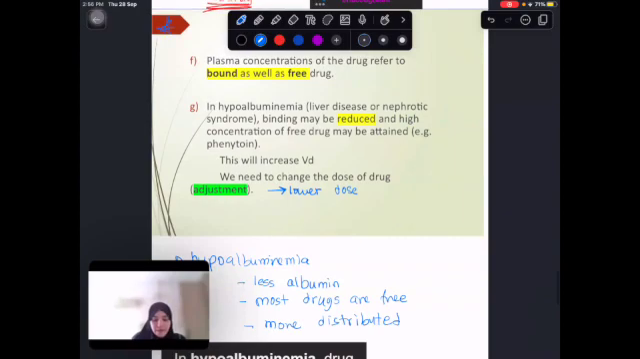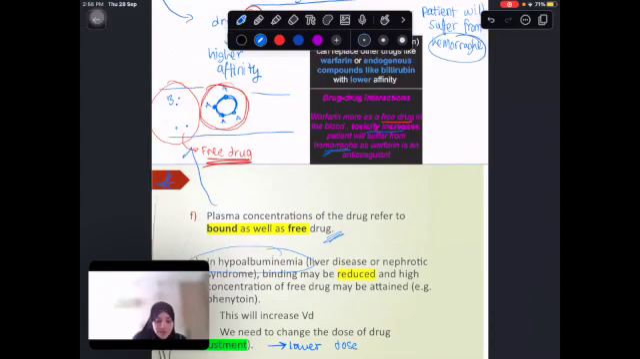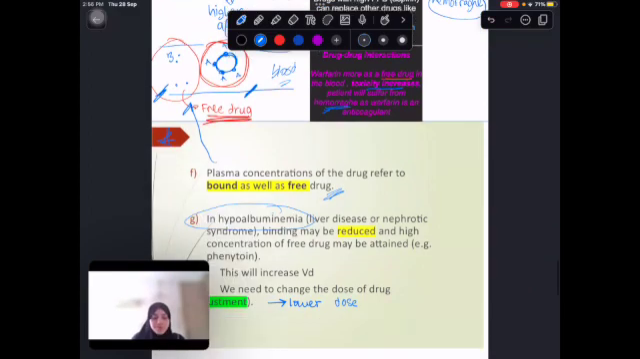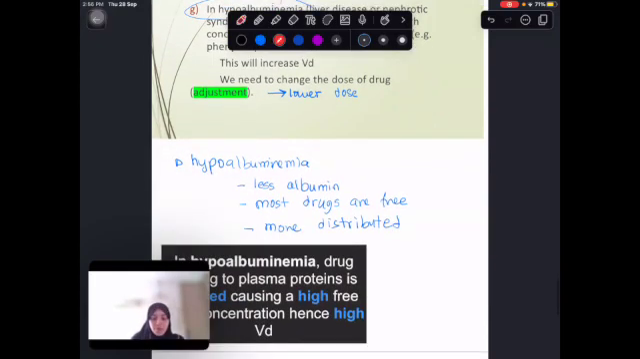Now, hypoalbuminemia. Okay, plasma concentration of the drug refers to bound as well as free drug. As we can see from this diagram, there's free drug as well as albumin-bound drug. They're all in the blood. This is my blood vessels, right? So let's understand. Hypoalbuminemia means what? It means less albumin. I have less albumin. If I have less albumin, what happens?